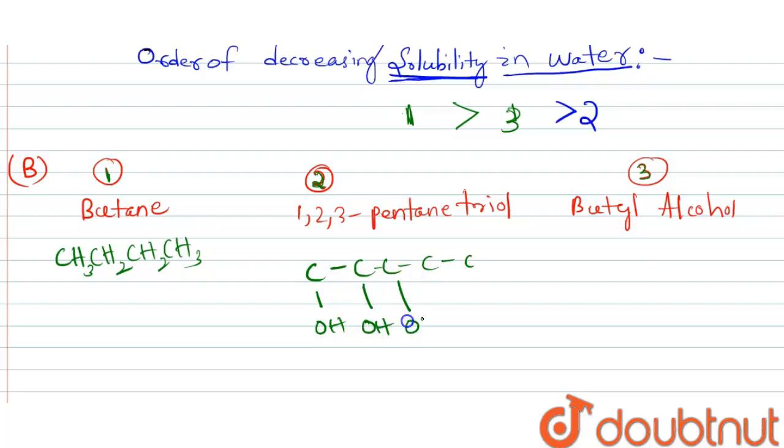Here is one alcohol group and here is one alcohol group. Let's fill the valency of carbon. This carbon will join to one hydrogen. This carbon will join to one hydrogen. This will join to two hydrogen and this will join to three hydrogen because carbon has valency 4.